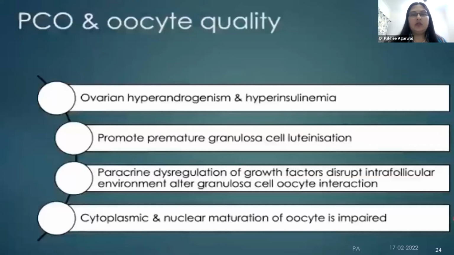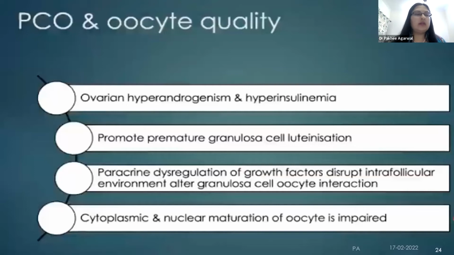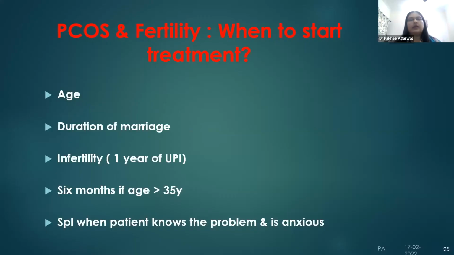The other aspect is that the ovarian quality or the oocyte quality also suffers, because there is ovarian hyperandrogenism and hyperinsulinemia. So there is a premature luteinization of the granulosa cells. And then there is some other paracrine dysregulation also. And so that's why the maturation of the oocyte is impaired. So the follicles will not grow as well as they would normally if the hormonal milieu had been completely normal. So the growth of the follicles also gets arrested. And that is where the drugs which help in fertility come in.